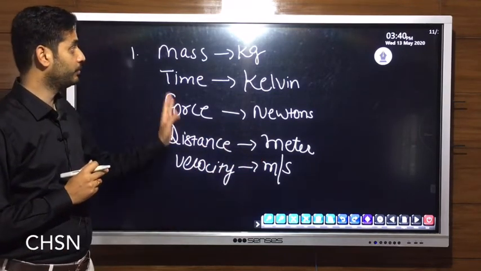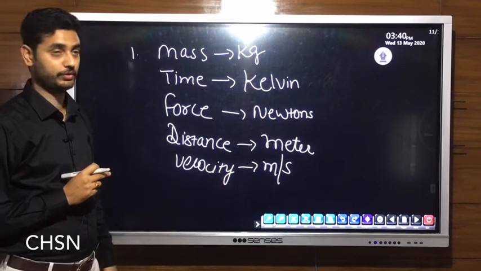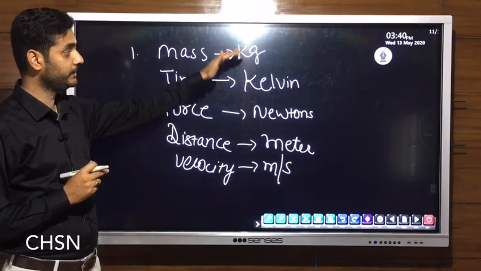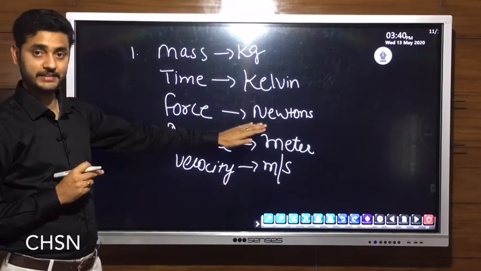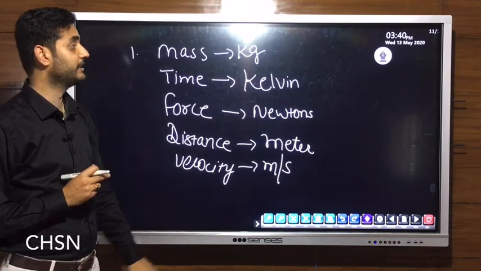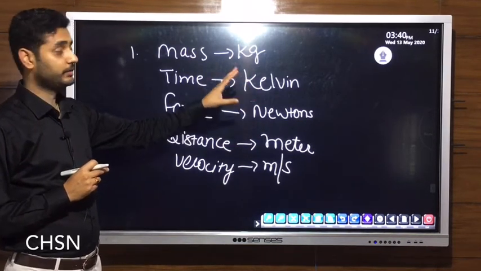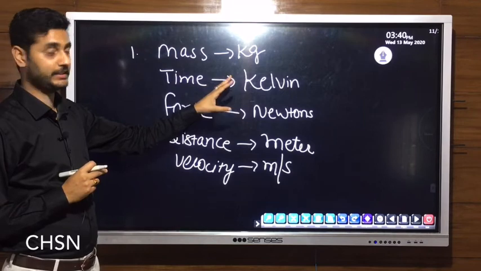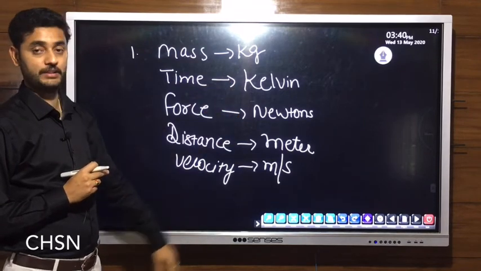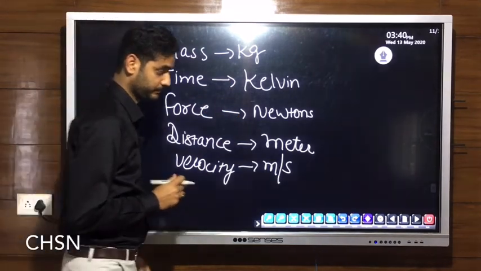No one will take mass in gram or whatsoever. In SI unit, all will take it as standard. These quantities have a standard unit which is accepted globally, and these are called the SI system of unit.